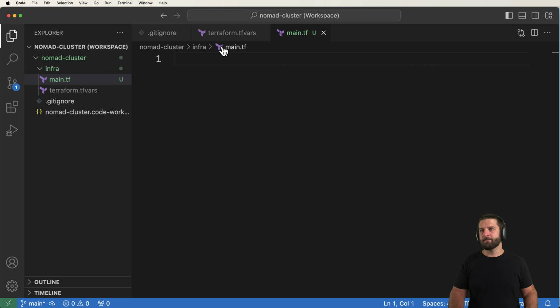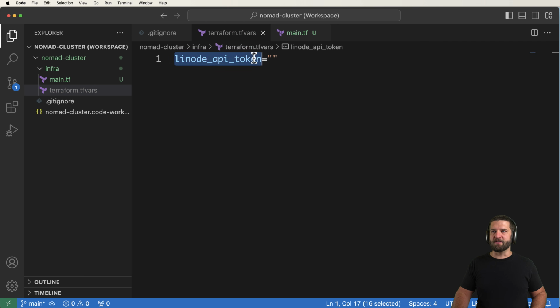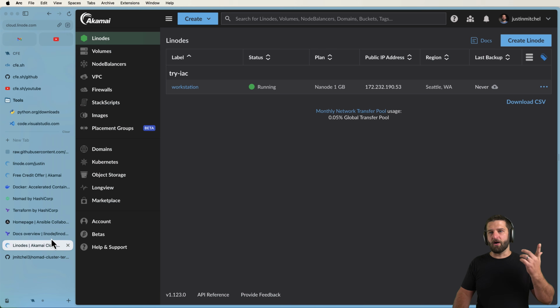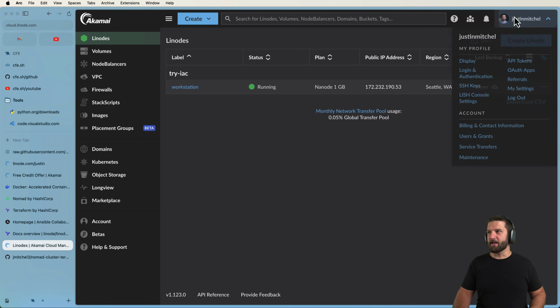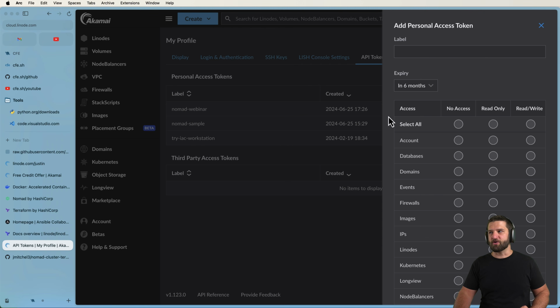That's the key here, because what we want to do now is we want to get our Linode API token. Now, this API token is how Terraform can communicate with the Akamai Connected Cloud API or the Linode API. The way we're going to do that, of course, is by jumping in to our actual console here. So in the Linode console, you're going to go ahead and click on your username here, go to API tokens. We're going to go ahead and create a personal access token.